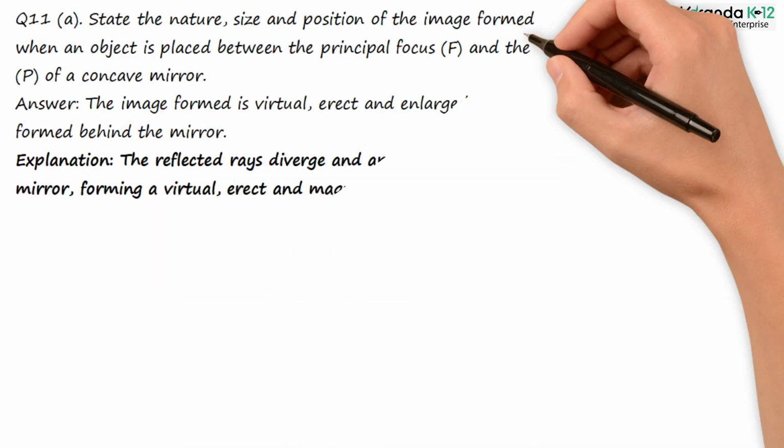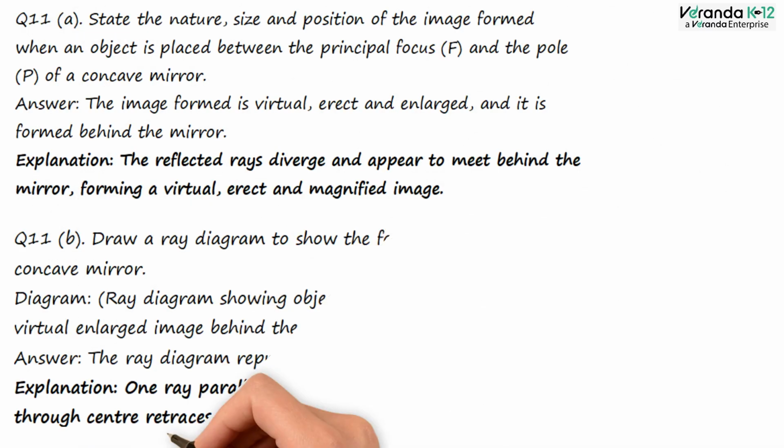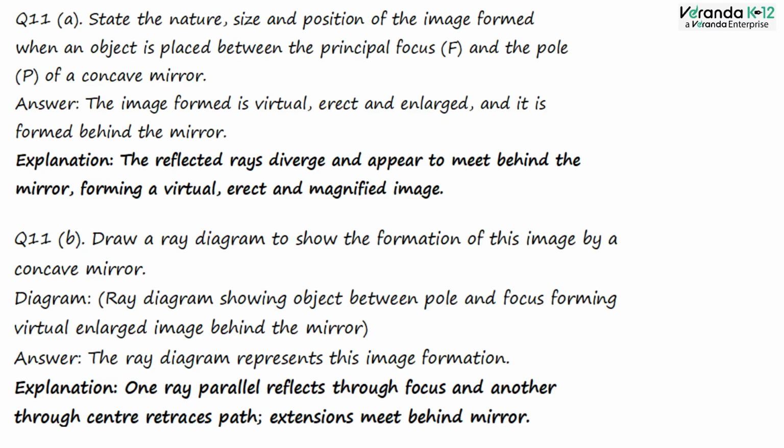Question number 11a. State the nature, size, and position of the image formed when an object is placed between the principal focus and the pole of a concave mirror. Answer. The image formed is virtual, erect, and enlarged, and it is formed behind the mirror.